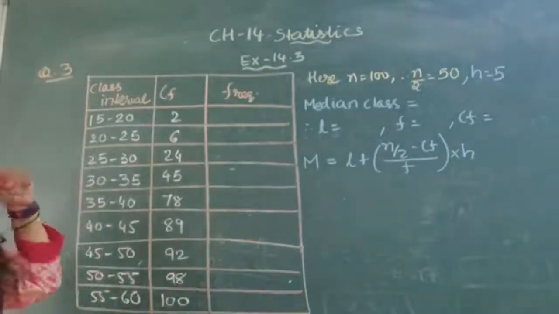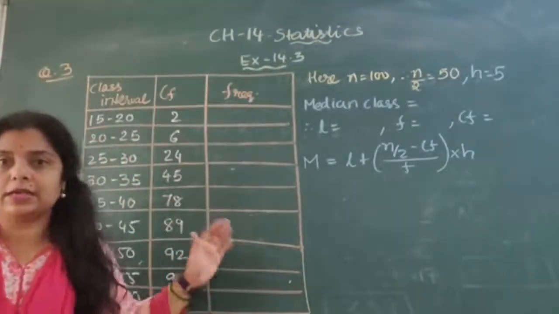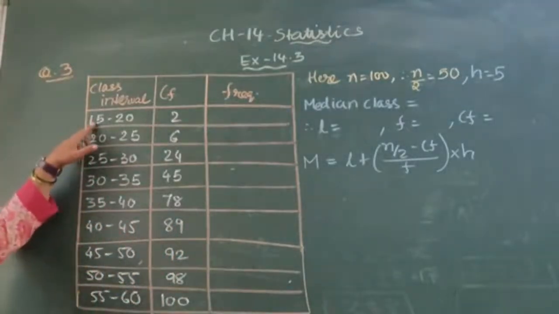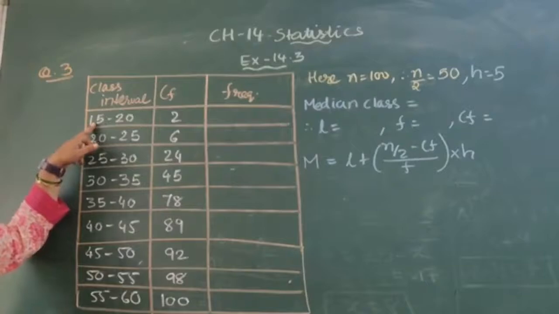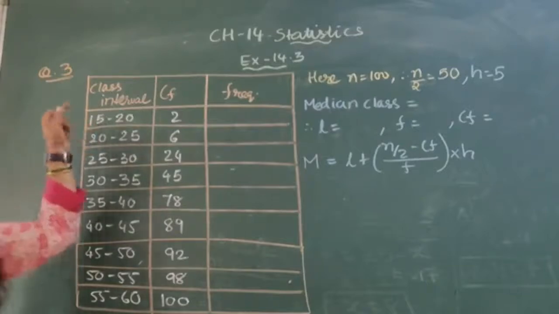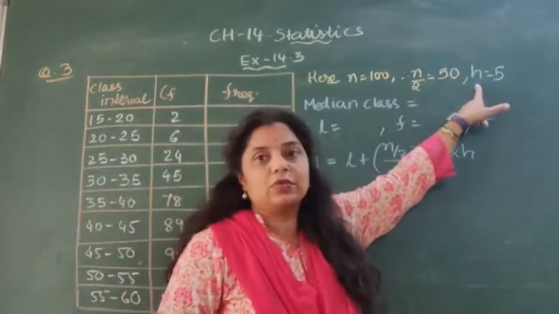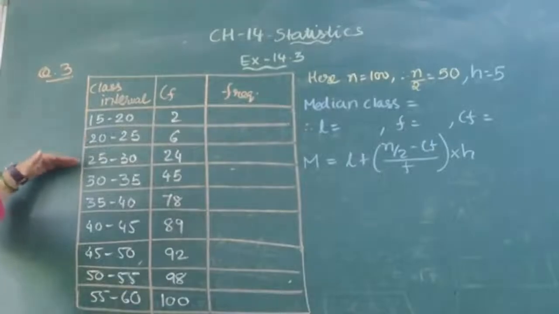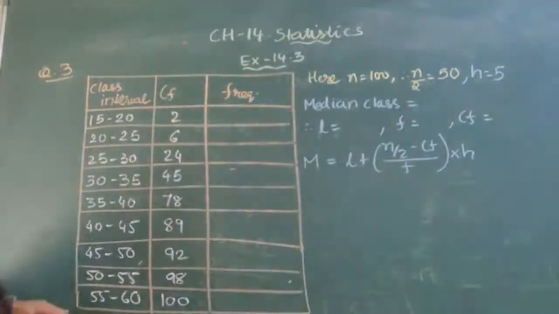Now, I have already written the classes and the cumulative frequency. If you see, the first class is 15 to 20, as I told you earlier. There is a gap of 5, so the class size is 5, and therefore I mentioned that h is equal to 5. Then how many such classes are there? 1, 2, 3, 4, 5, 6, 7, 8 and 9, till 55 to 60.